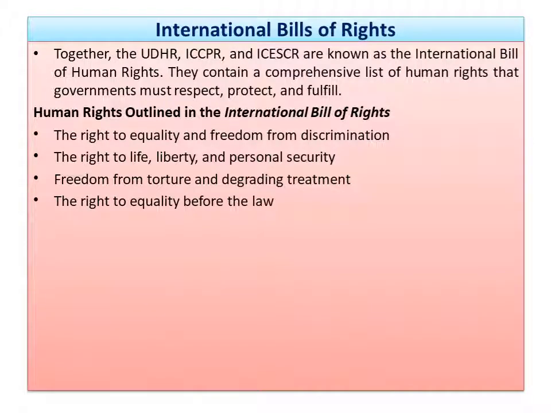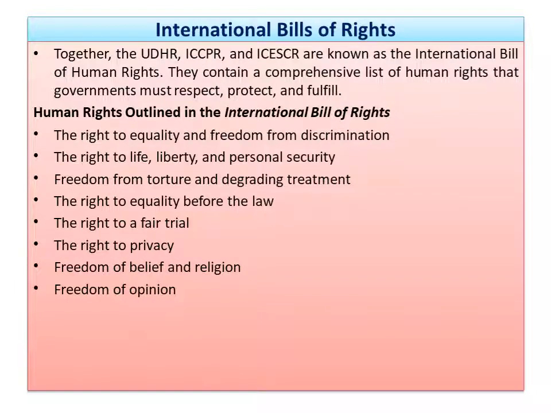Another right, right to equality before law, a very crucial and very important right. Another right, right to fair trial. The criminal justice system always depends upon the fair trial. That means due process of law. That means the process of law must be fair, must be free from bias, must be free from any authority. Right to privacy, an important right. Nowadays, social media users do not respect these rights, but the International Bill of Rights already guaranteed the right to privacy.